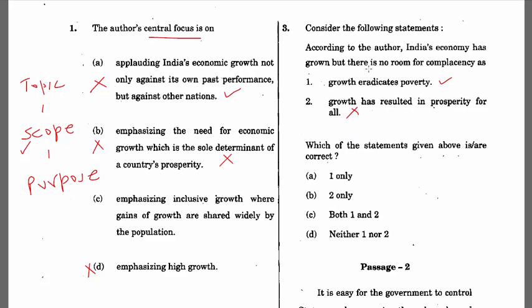Now, if you read the first paragraph, you will find that the author says that there is no room for complacency for 2 reasons. One is that there is more scope, right? Still scope, we can grow even faster. And second, he said was that it is still not inclusive. So these are not the reasons for the complacency bit. So whenever you have a particular question, go back to the passage and see that okay, complacency was talked about in this particular paragraph, and you will be able to find the right answer.